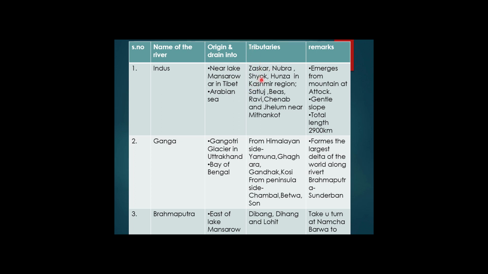See, the major tributaries of the Indus are Zanskar, Nubra, Shyok, Hunza in the Kashmir part. In Kashmir, these are the tributaries which are meeting or offloading their water into the Indus river and increasing the volume of the Indus river. And the Satluj, Beas, Ravi, Chenab and Jhelum, these are the five rivers. These are meeting the Indus river near Mithankot in Pakistan.